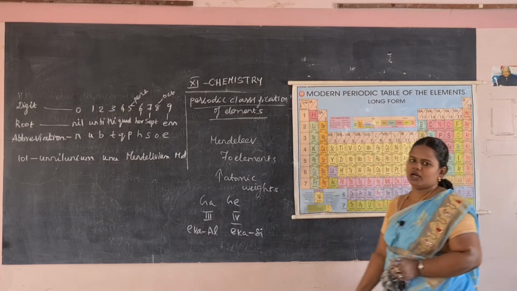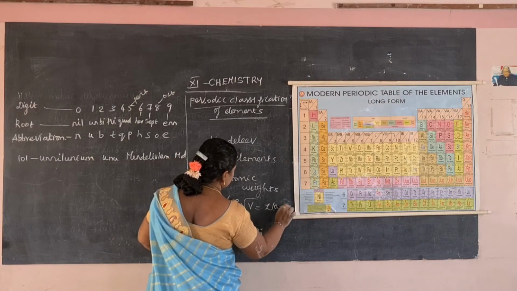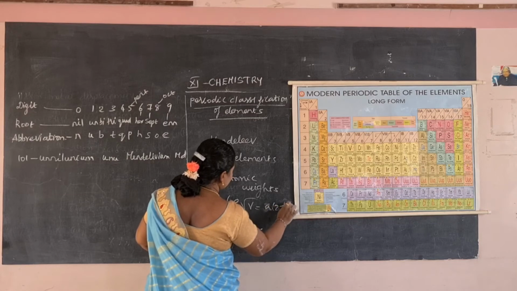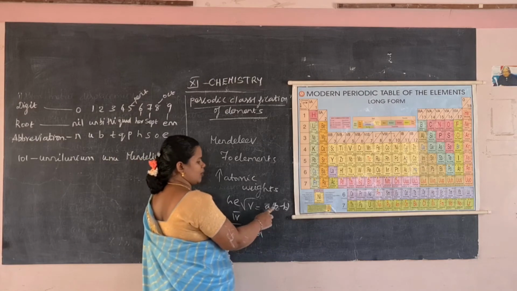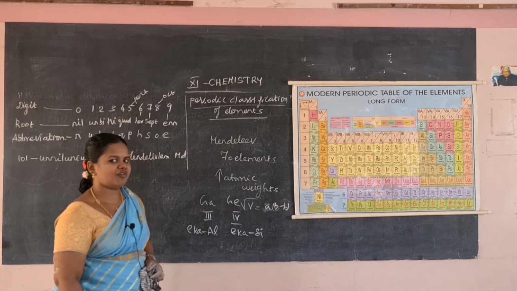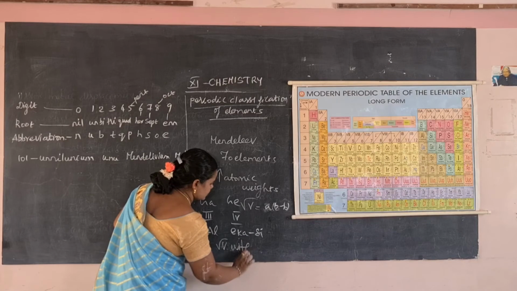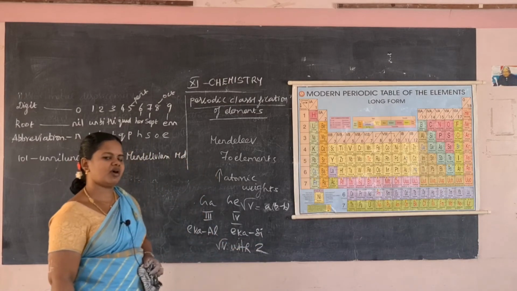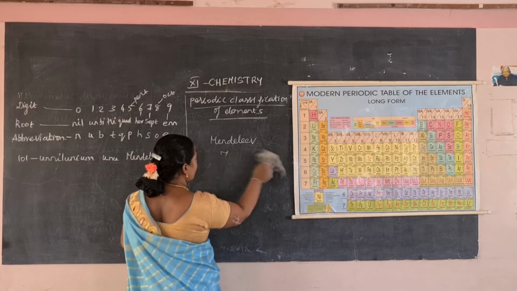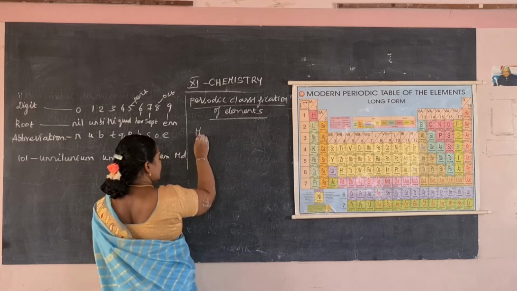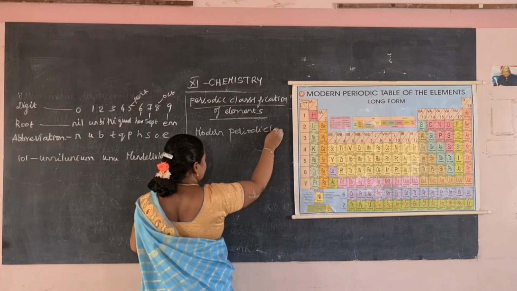He plotted the frequency: root nu is equal to a into z minus b. Here nu is the frequency of the emitted radiation and z is the atomic number, and a and b are constants with the same value for all the elements. By plotting root nu with z we can get the atomic number of all the elements. Then Henry Moseley gave the modern periodic law. What is the modern periodic law? The physical and chemical properties of elements are periodic functions of atomic number.